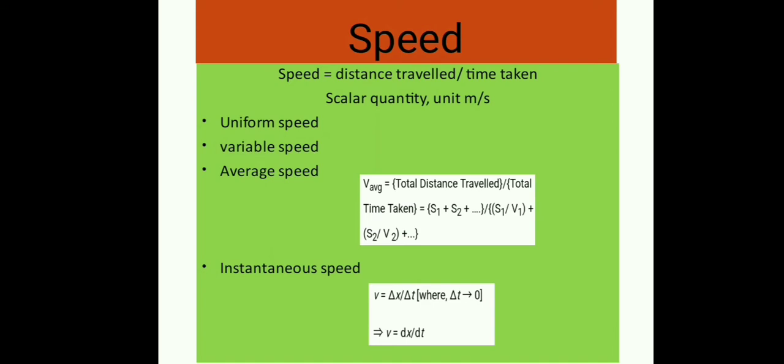Please keep in mind that del t is not equal to 0. Here, del t tends to 0. It means the value of del t is near about 0, but not exactly equal to 0. Now, in differentiation, which you will already see in mathematics, del x upon del t when del t tends to 0 can be written as v equal to dx upon dt.